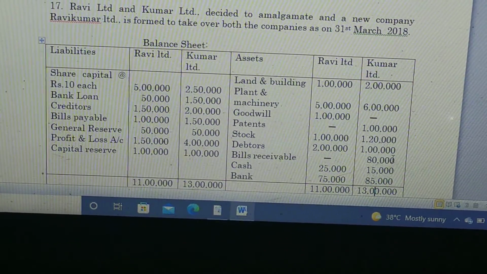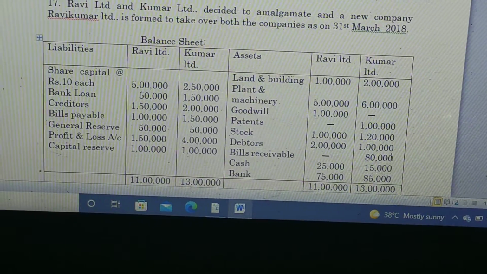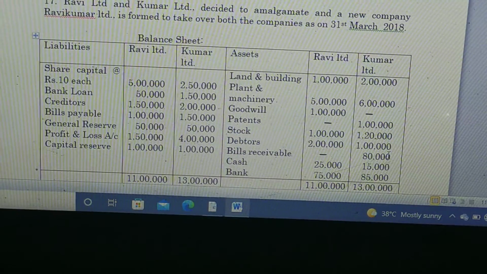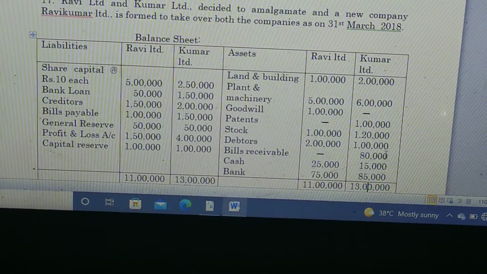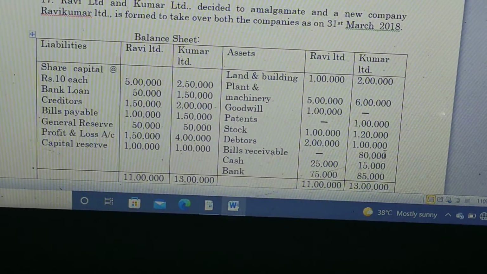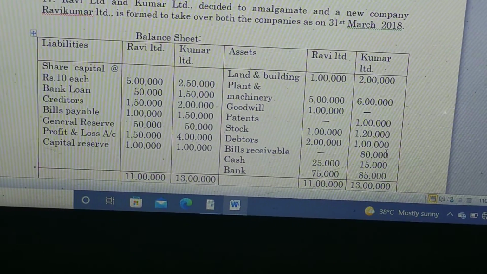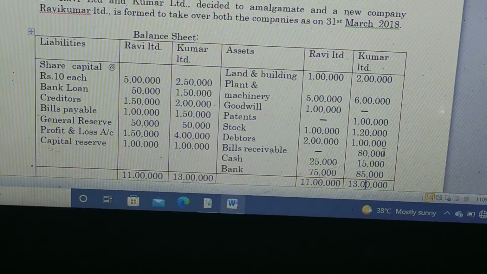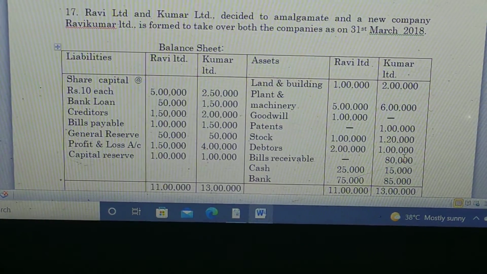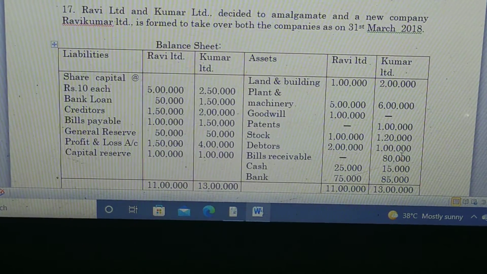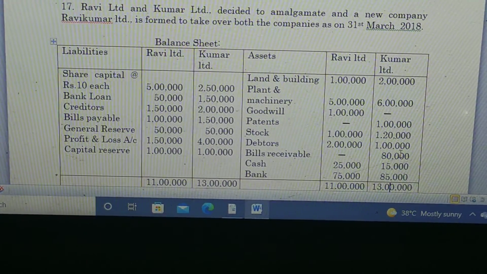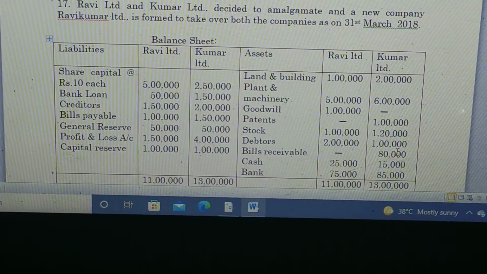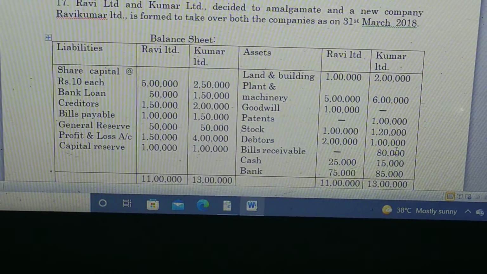The total liabilities are 11 lakh for Ravi Limited and 13 lakh for Kumar Limited. On the asset side, land and building 1 lakh for Ravi Limited, 2 lakh for Kumar Limited. Plant and machinery 5 lakh for Ravi Limited, 6 lakh for Kumar Limited. Goodwill 1 lakh for Ravi Limited, no value for Kumar Limited, and patent no value for Ravi Limited, 1 lakh for Kumar Limited. Stock 1 lakh for Ravi Limited, 1,20,000 for Kumar Limited.